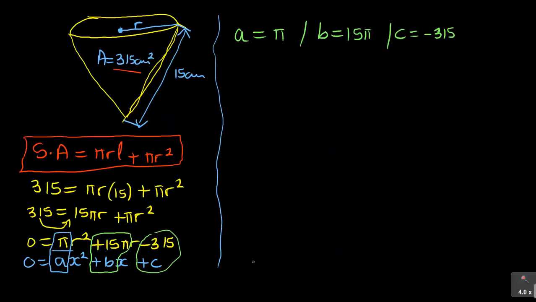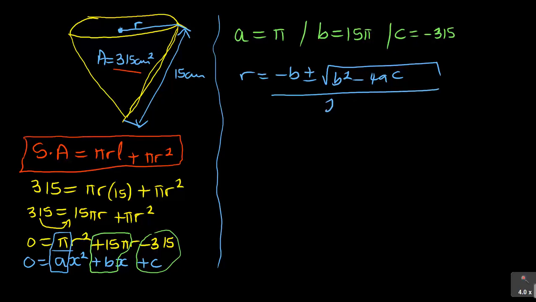So what you need to do is to write the formula to say x, but now you're not finding x, it's r is equal to minus b plus or minus square root of b squared minus 4ac over 2a.